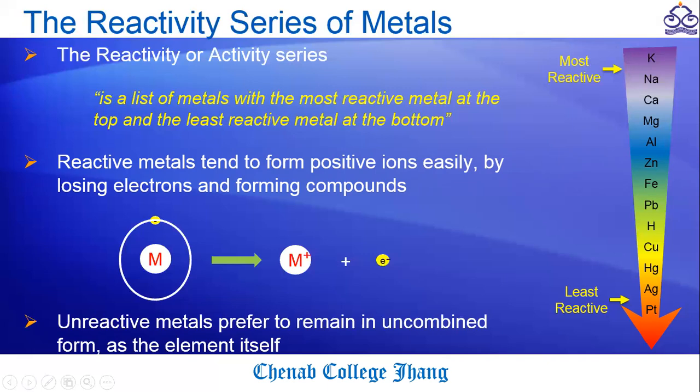So if we go down the series, there are unreactive metals which prefer to remain in uncombined form as the element itself. They are usually present in the metallic form, and you know that metals are formed by atoms.